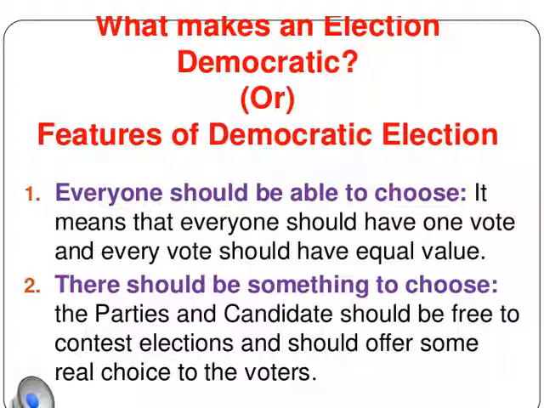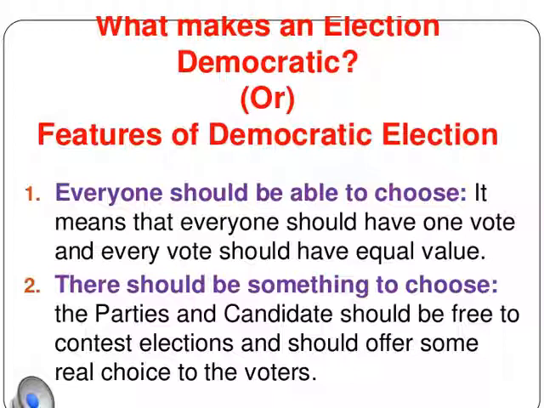Second, there should be something to choose from. Parties and the candidates should be free to contest the elections and should offer some real choice to the voter. For example, in India we have many parties, and out of those many parties we select a party as per the policies and the manifesto. From each party we select the manifesto. First we see what policies and development that party is promising for the country. Out of that, we select one party and give it the majority vote and the win.